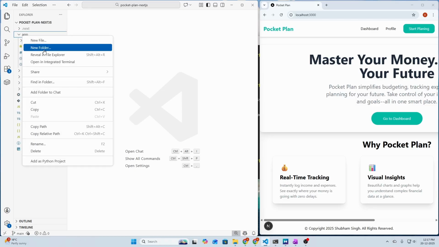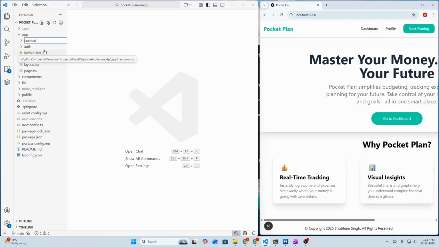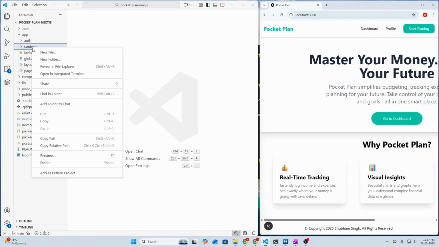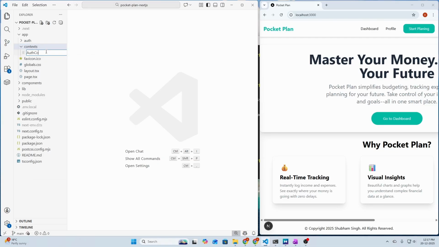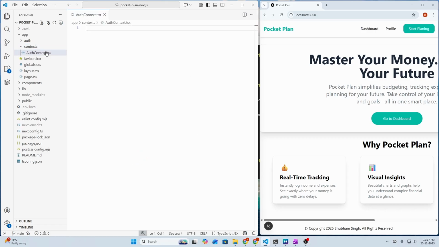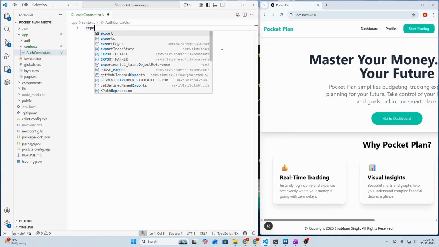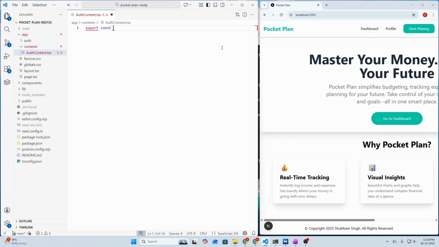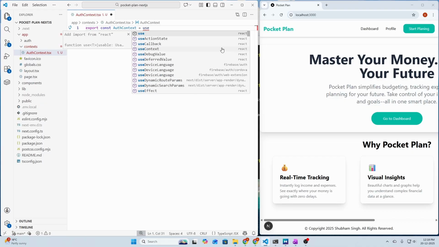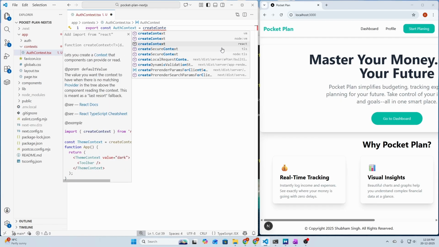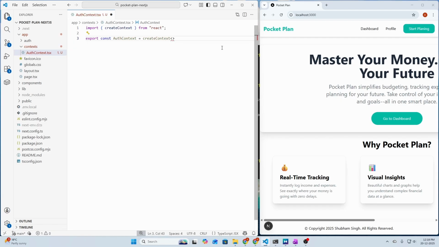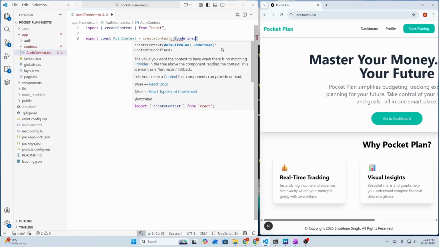So let's create a new folder called context, and create a new file here called auth-context.tsx, and here we need to define our auth context. So let's export and create the auth context. So export const AuthContext, and use the createContext from React, and let's define a type also, and initially we will define it as undefined.